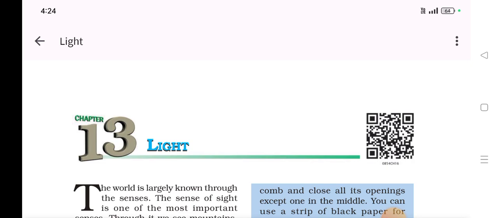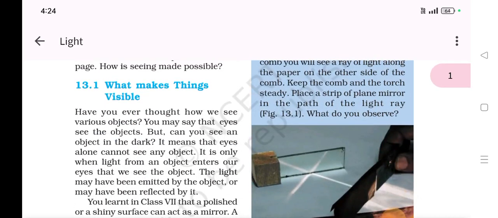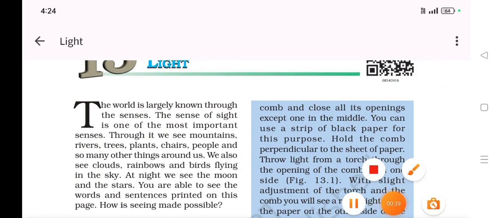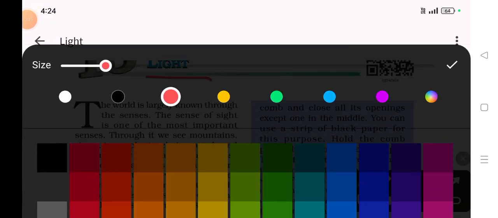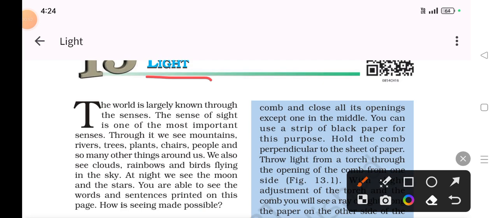So what is light exactly? Light is nothing but a form of energy which enables us to see the objects. Isn't it? Alright. It's the energy which enables us to see the objects. The sense of sight is one of the most important senses.